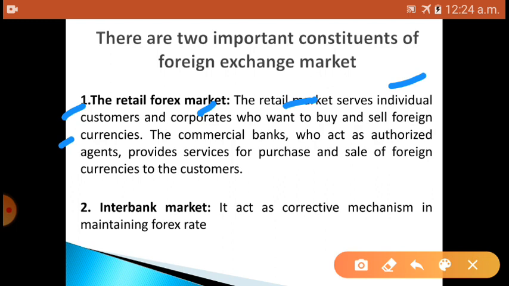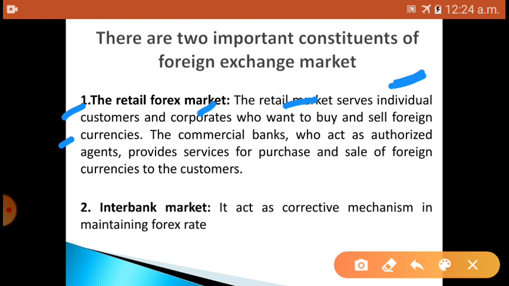It serves individual customers as well as corporates, meaning companies or MNCs, who want to buy and sell their foreign currencies. What kind of help do they provide? They help whenever customers want to buy and sell their foreign currencies.